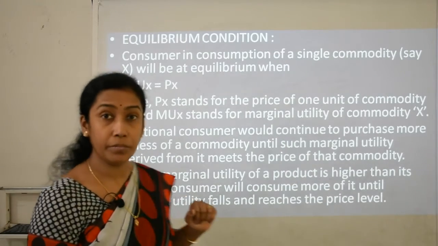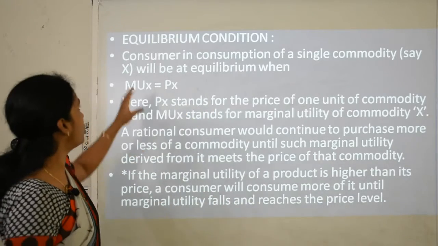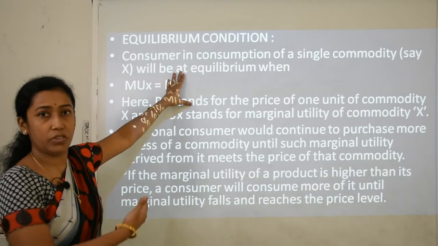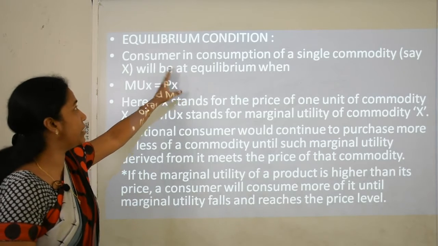Now, the equilibrium condition. What is the condition of the equilibrium? The same thing which we have studied, now I am explaining in detail.